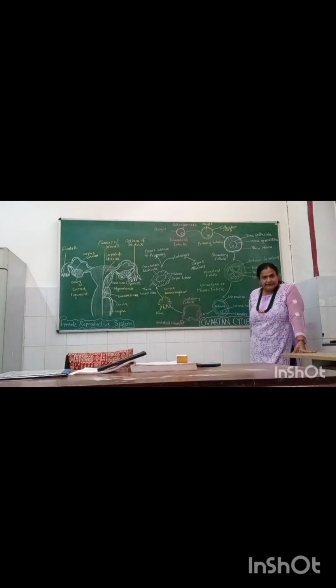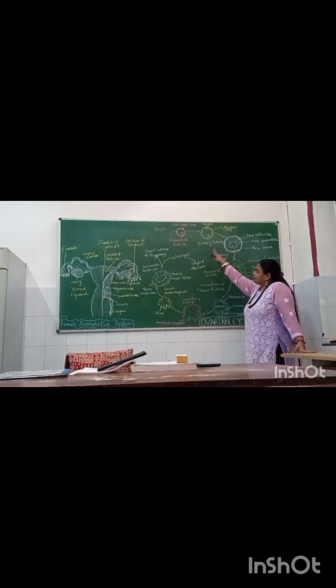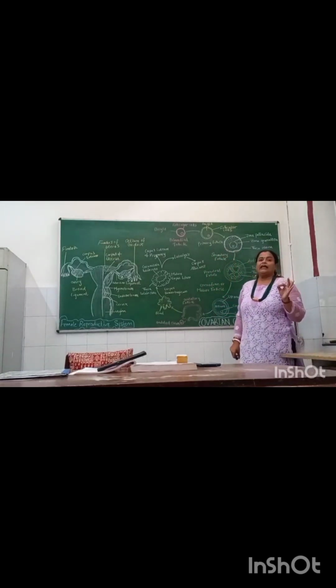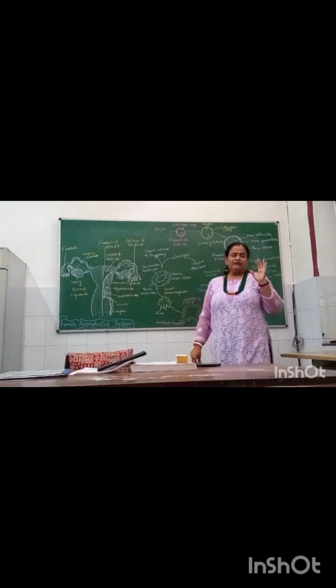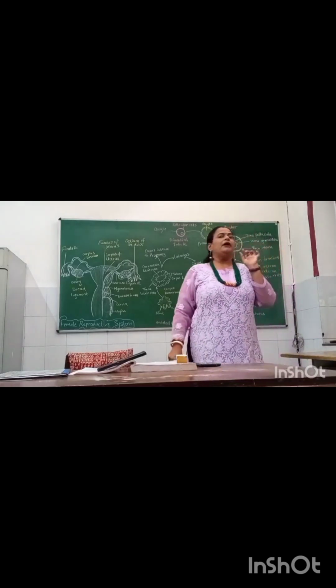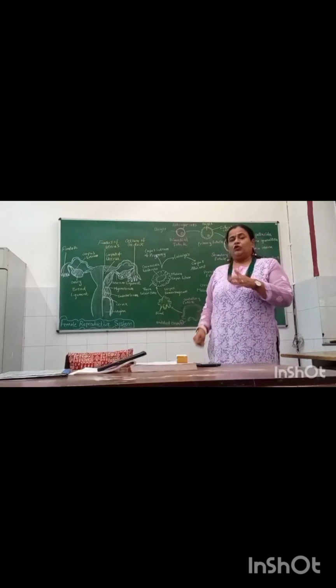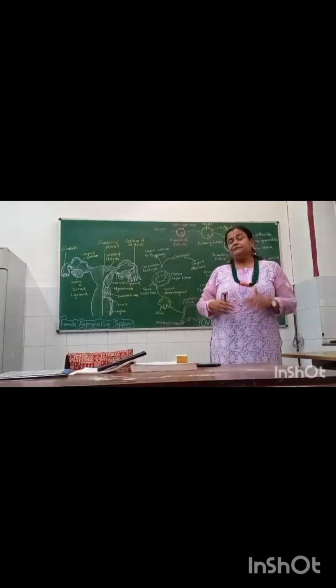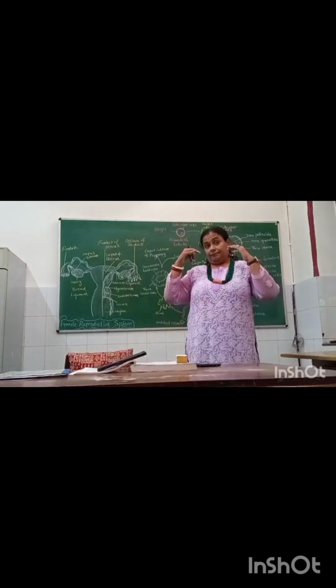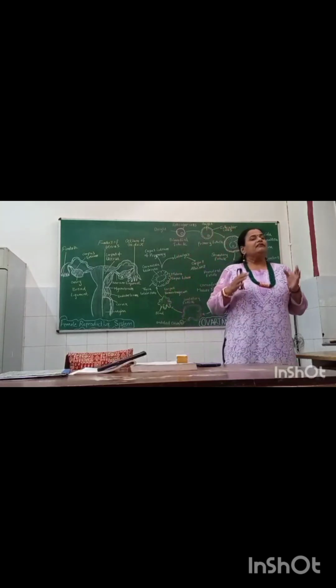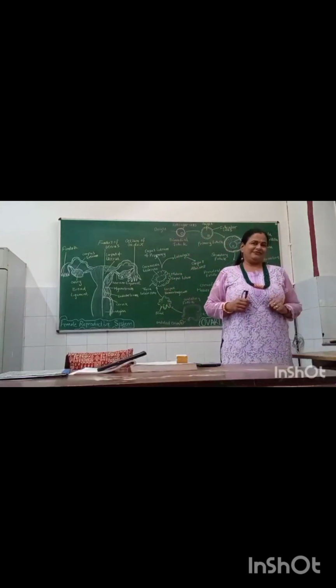One function is gametogenesis, as you can see that they give rise to follicles, and another is endocrinogenesis. This is a very important term I am using, students. Genesis is production. So endocrinogenesis means the ovary is playing a key role in releasing hormones.